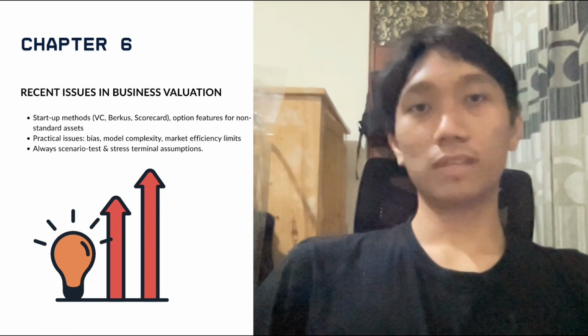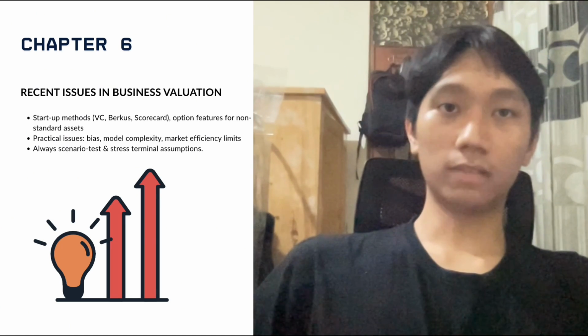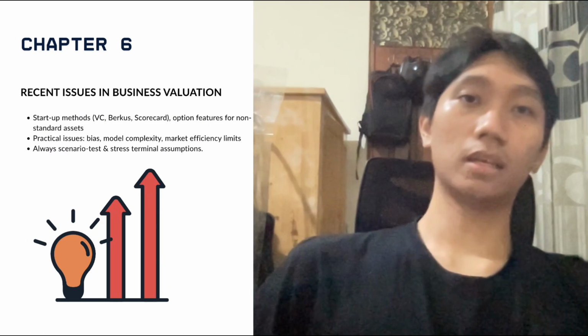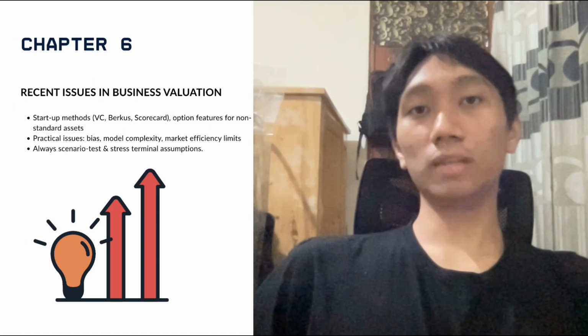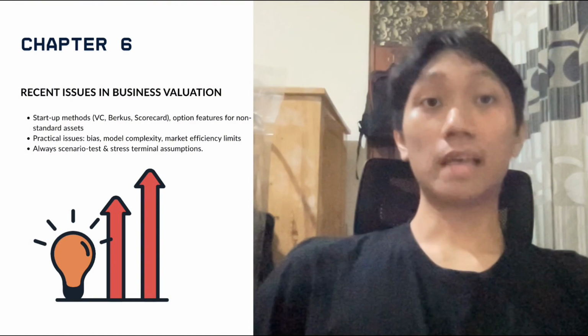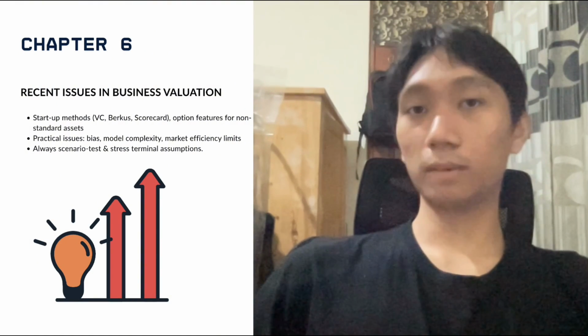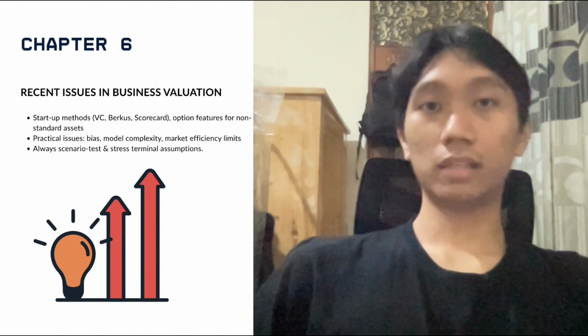The function of this chapter is to provide alternative tools and sanity checks when standard DCF or multiples fail, for example with young firms, patents, or volatile commodity firms.